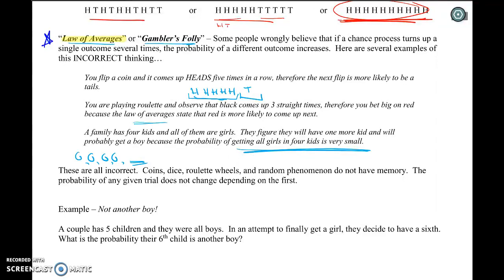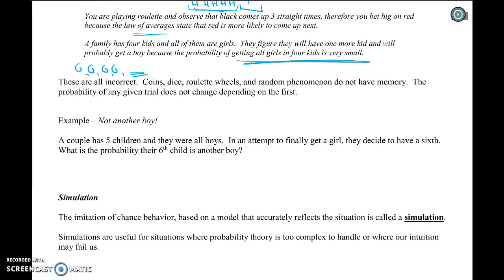In baseball, I don't know if anyone actually says it, but I can imagine an announcer saying that this person is due. They've gotten out 5 times in a row, therefore they're due. And perhaps, maybe they are. Maybe the probability that a baseball batter gets on base does change after they've gotten out a few times. But if it's a true random process, then the probabilities should be the same. These are all incorrect. These things do not have memory. The probability of any given trial does not change depending on the first. There are some things where the probability will change. We'll talk about that later.